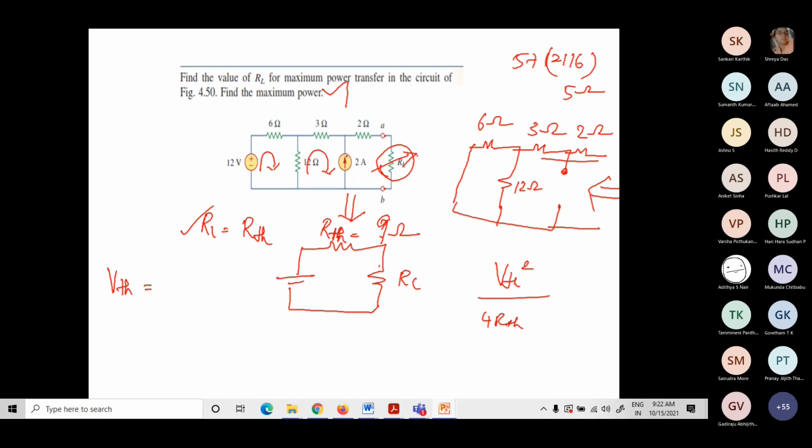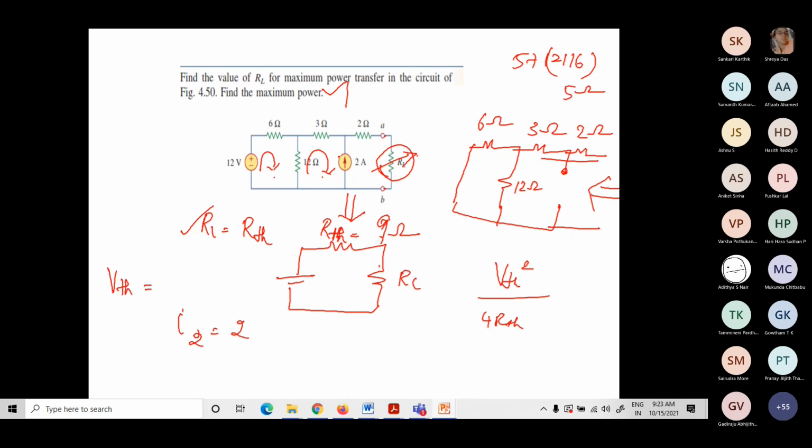Here it's enough if I write only one equation, because the second loop is having a current source. So I can directly write that I2 is equal to 2 amps. Why is the third loop not there? Because we are going to open circuit the load, so there won't be any current. It becomes open circuit, no? Only 2 loops we have.